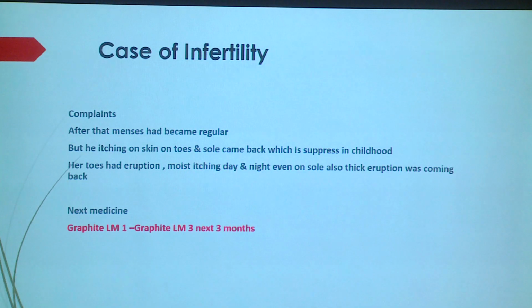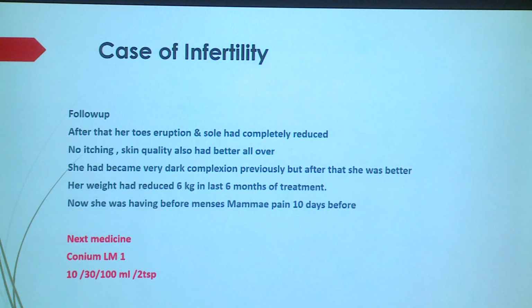And the menstrual quality also improved, a little better than with MACCAP. So we gave graphite 0.1 to 0.3 potency. At least 3 months we tried it. Whichever symptoms were there vanished. Then after 3 months, she again told us that the eruption was completely reduced.